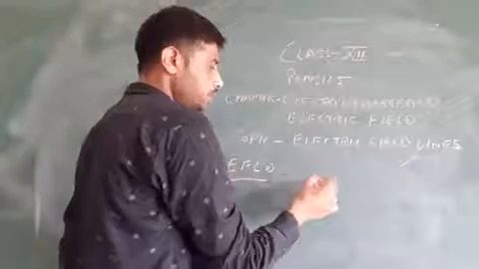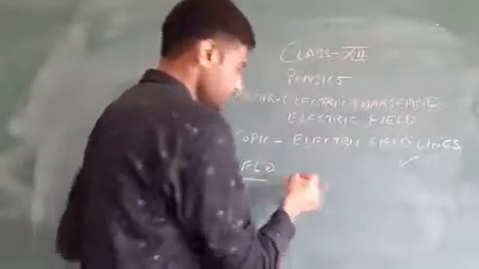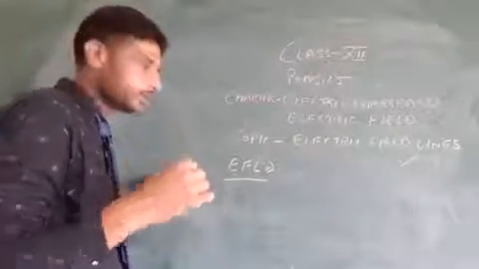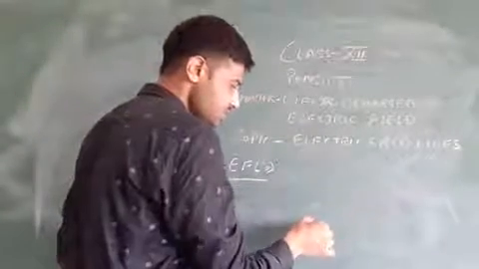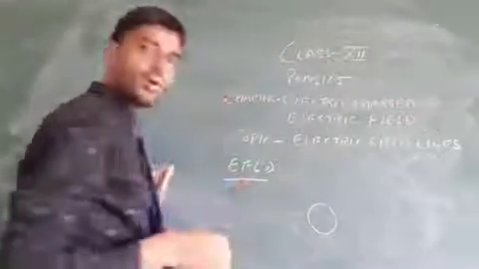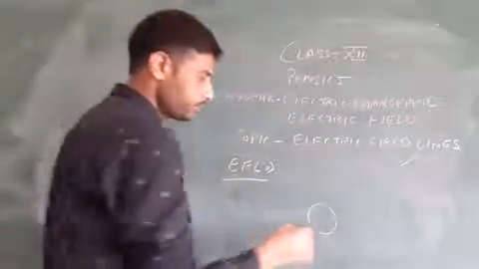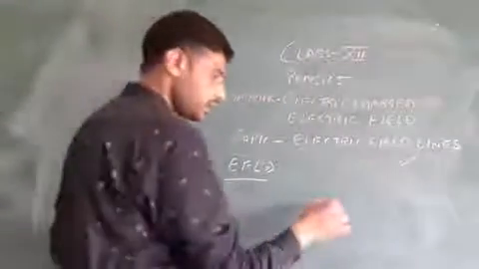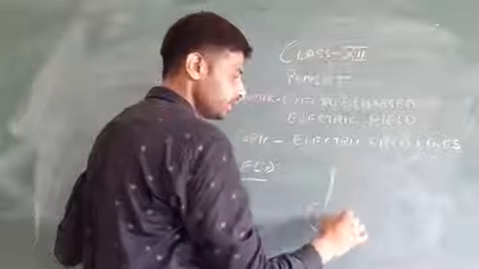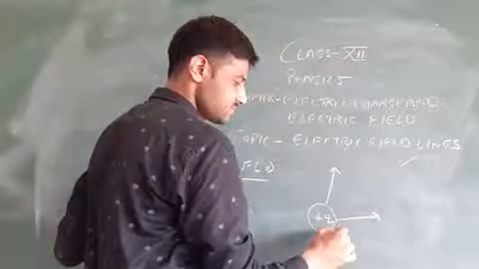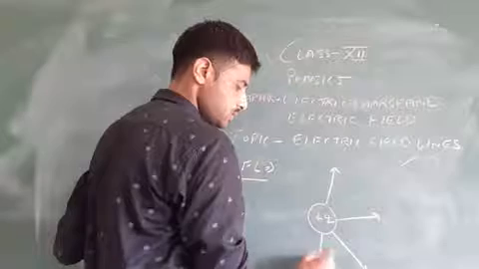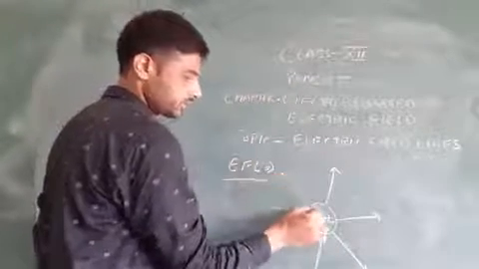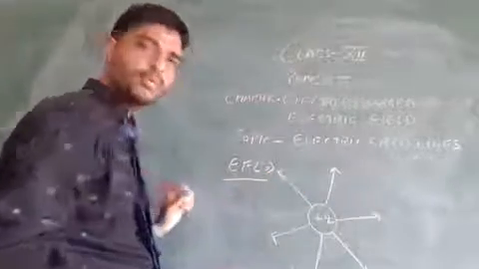The electric field lines start from a positive charge. It means if this is a plus Q naught charge, then the electric field lines start from the positive charge. This is a point charge.